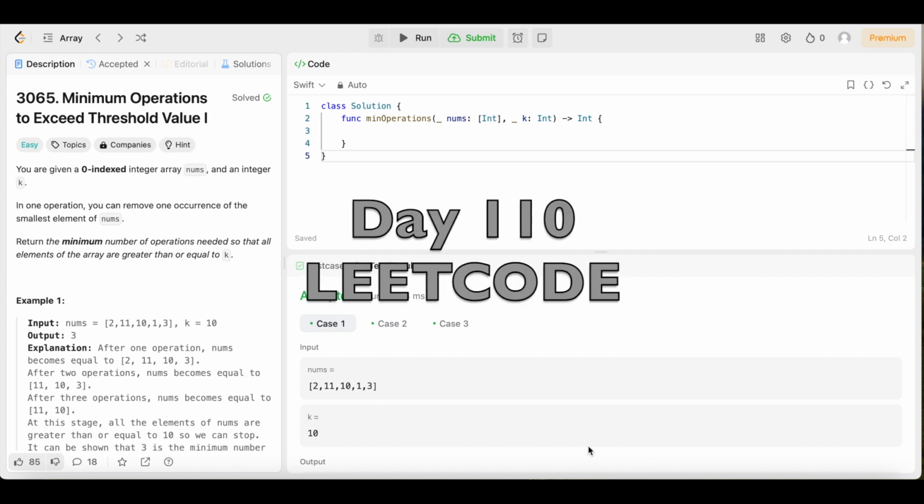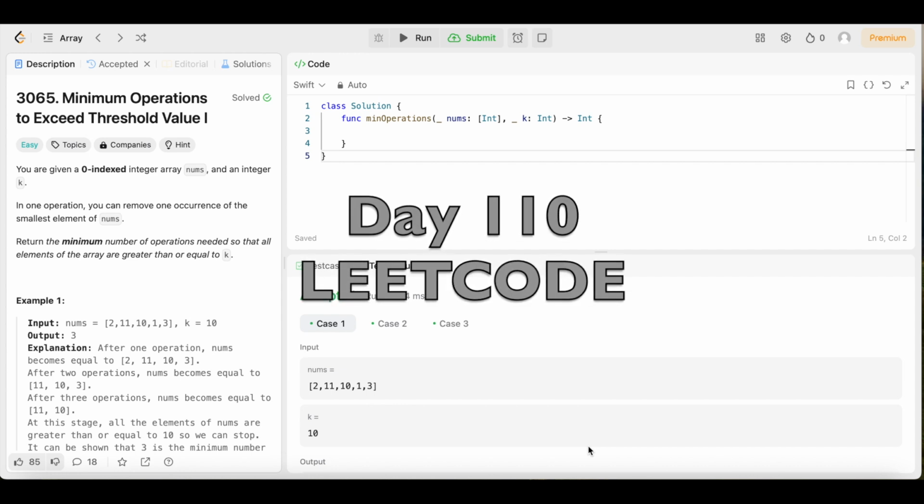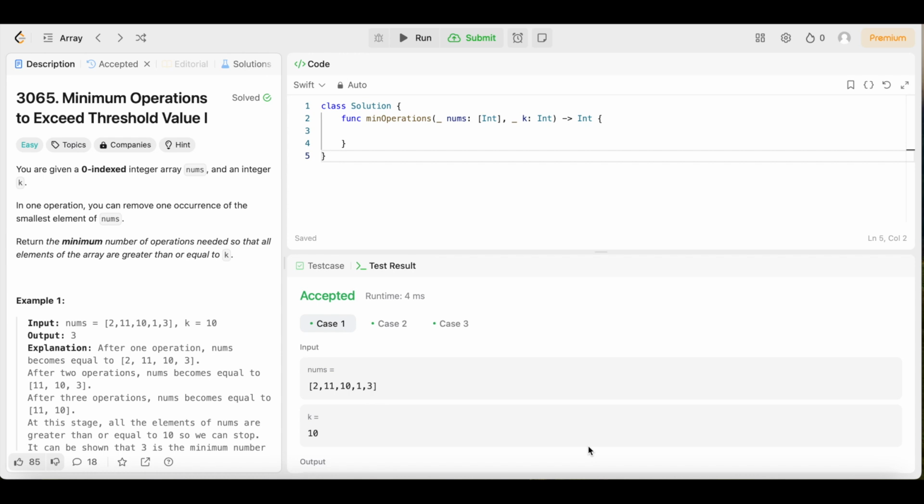Day 110 of doing a LeetCode problem every day until I get a job. All right, guys, we're back again. Another day, another LeetCode problem. But you guys knew we would be back. You knew we weren't going anywhere, and you knew we're staying disciplined and we're staying consistent. So I don't know why you're surprised. I'm not surprised. I already knew we were going to be here. Day 110, and we're still going strong, y'all. So I hope y'all are staying motivated, and I hope y'all are staying consistent because we're just getting started, and we have a lot more to learn.